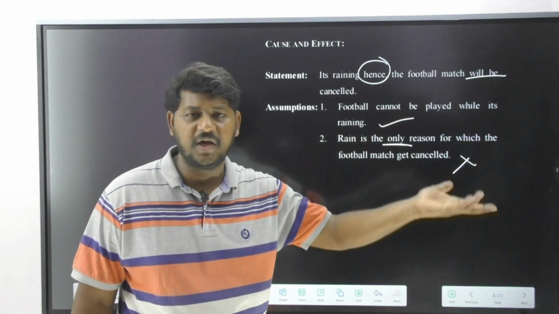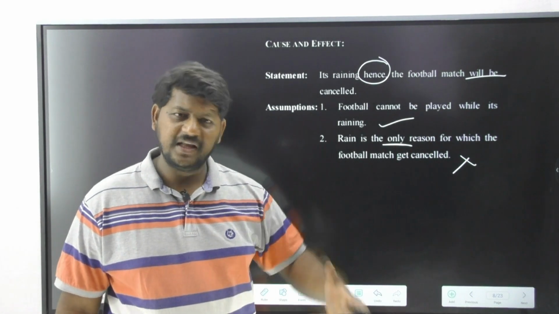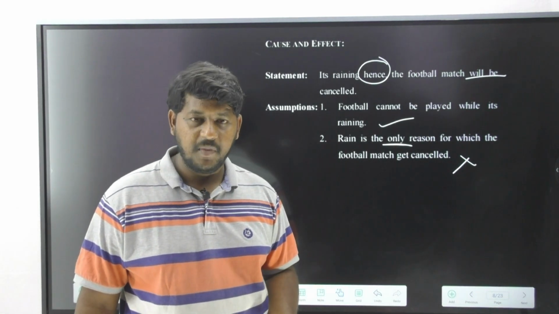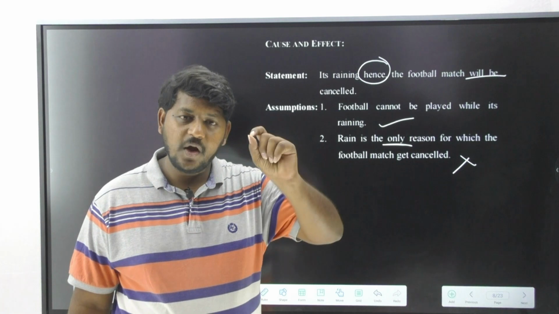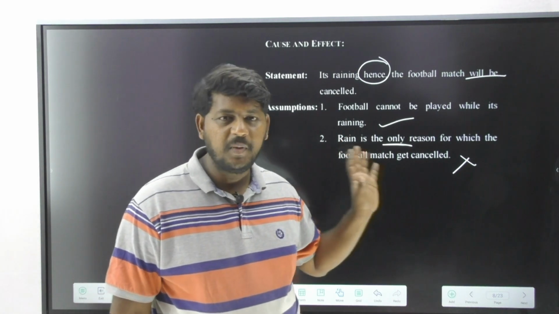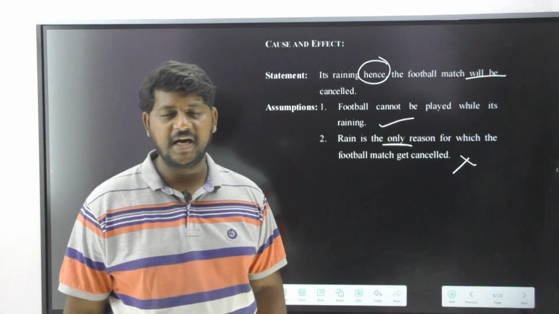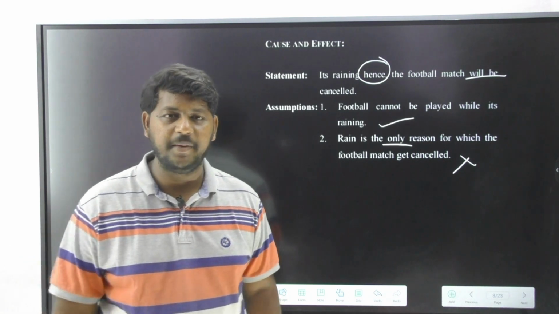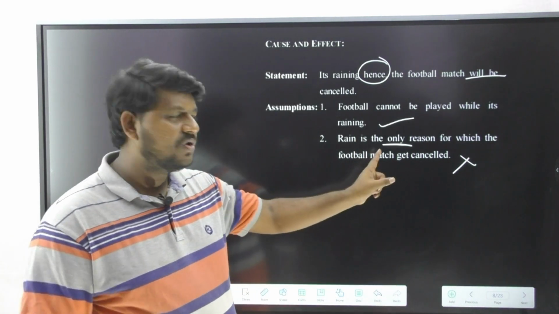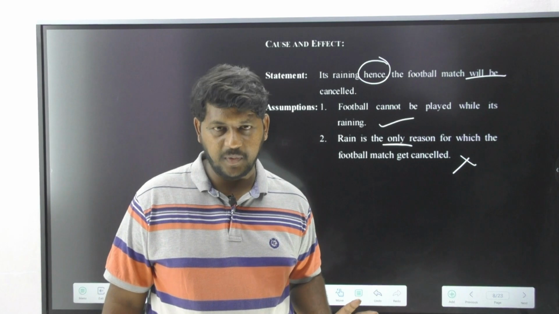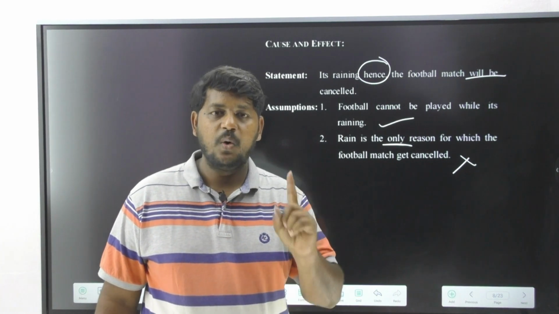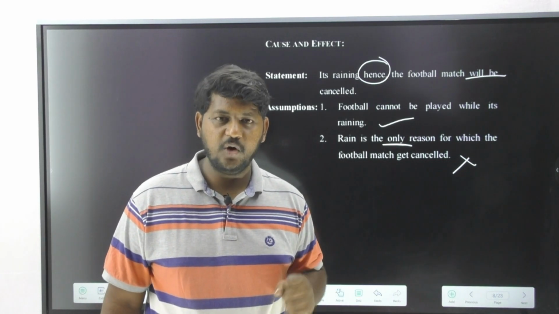If an earthquake happens, the match will be cancelled. There will be so many reasons. But you cannot say rain is the only thing that can stop the match. It is never given in the statement. That was not an assumption made by our speaker, so only the second one is not going to be implicit. So our answer is: only one implicit. I hope I am clear.